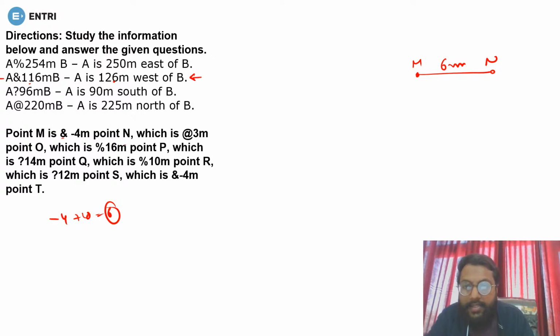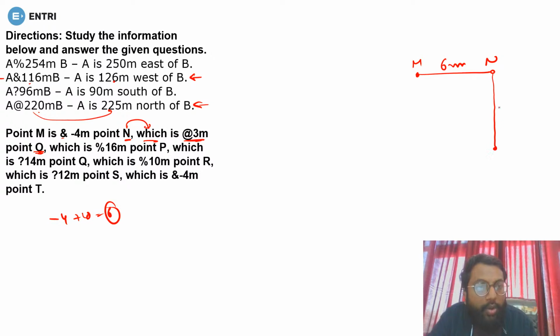Done? Okay, now next, N, which is at the rate 3 meter point of O. Now see, they are talking about N, and N is at the rate 3. At the rate is representing this one. So N is in the north of whom? O, and it will be plus 5. This is 220, this is 225, that is plus 5. So 3 plus 5, that will be 8. So N is in the north of point O. So there you must have O, and it should be 5. Sorry, not 5, it is 8. It should be 8 here. Done? 8 meter.